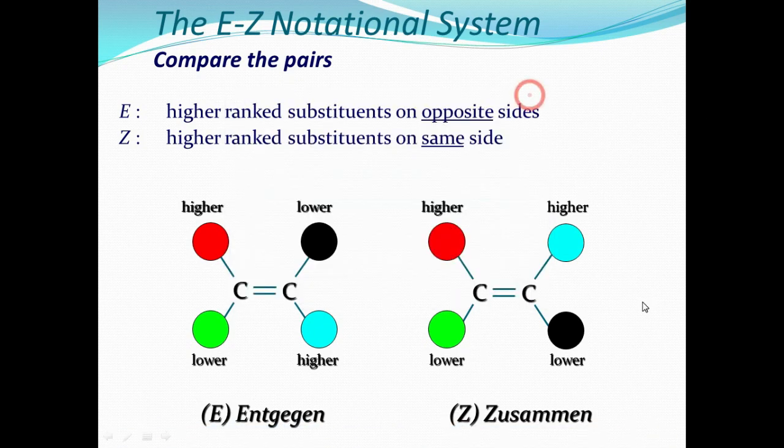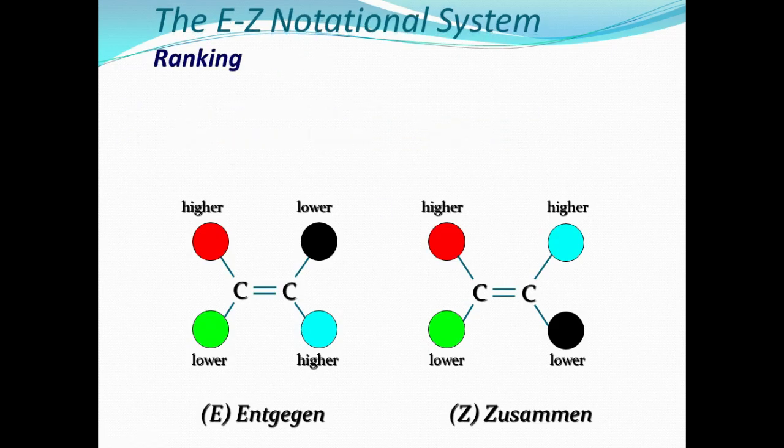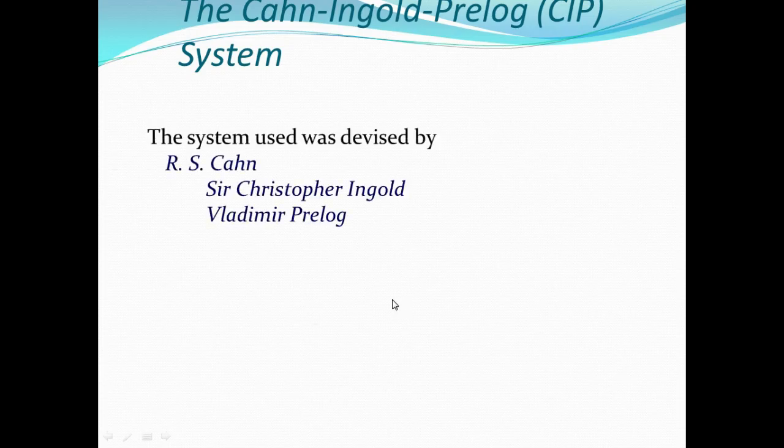So a molecule having entgegen is opposite. Zusammen is same side, based on priority order. Priority order means the atomic number. Here we use ranking. How to give the ranking? The very important point is higher, lower and lower, higher is entgegen, and higher and lower on the same side is Zusammen. Another thing: three important scientists, the Cahn-Ingold-Prelog CIP system. The CIP rule. They gave some rules and regulations.